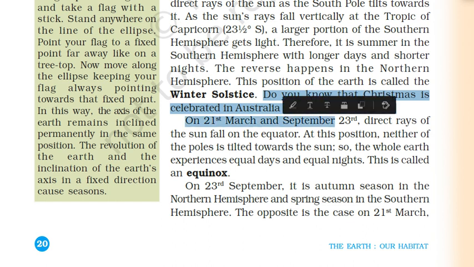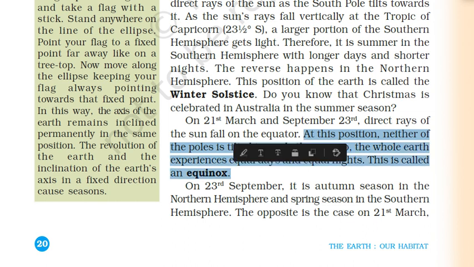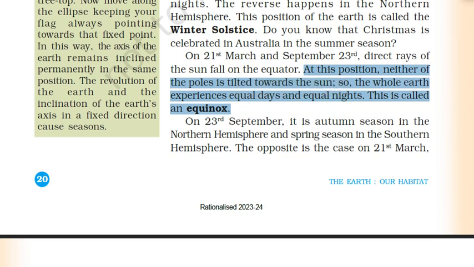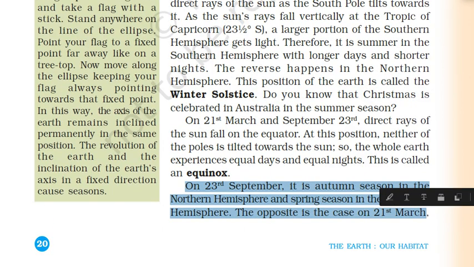On 21st March and 23rd September, direct rays of the Sun fall on the equator. At this point, neither of the poles is tilted towards the Sun, so the whole Earth experiences equal days and equal nights. This is called an equinox. On 23rd September, it is autumn season in the northern hemisphere and spring season in the southern hemisphere. The opposite is the case on 21st March.